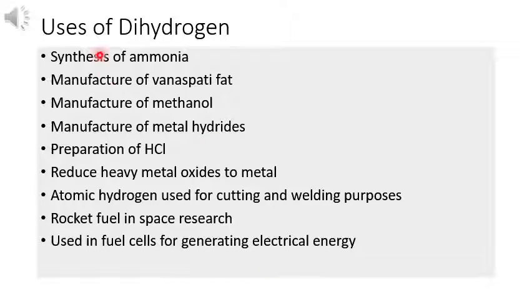Preparation of ammonia. We know that when hydrogen reacts with nitrogen, it forms ammonia. In this reaction, H2 reacts with N2 to form 2NH3. And that is a main use, the synthesis of ammonia. It is also used in the manufacture of Vanaspati fat as well as methanol, metal hydrides as seen in the previous slide, and preparation of HCl, and also to reduce heavy metal oxides to metals. Atomic hydrogen can be prepared in an electric arc as we said in the previous slide, and it can be used for cutting as well as welding purposes.